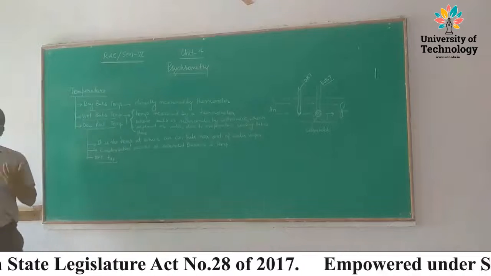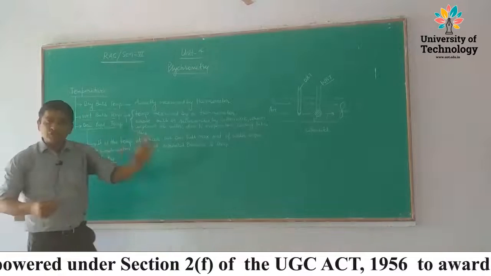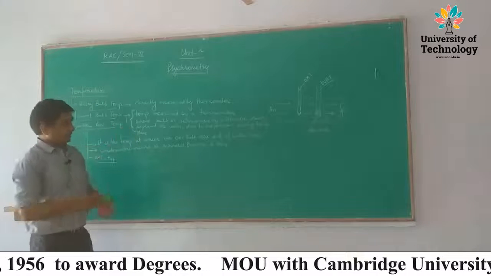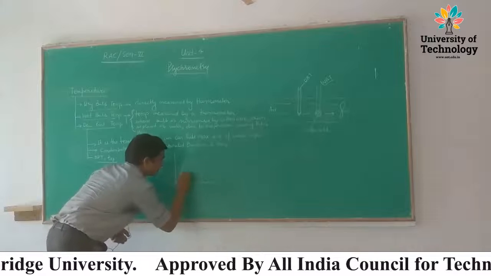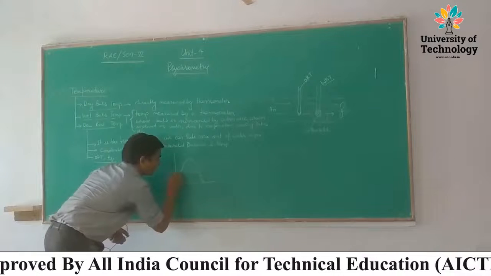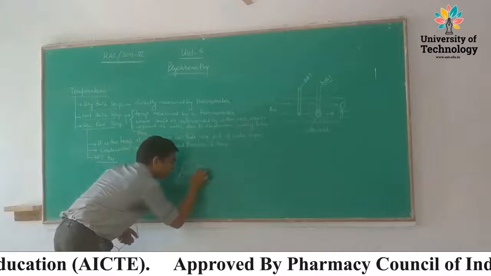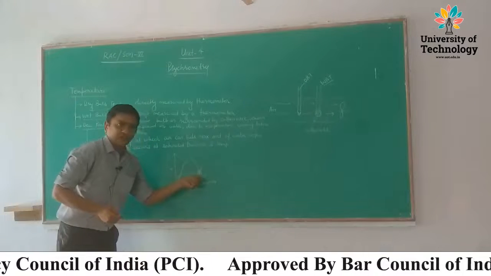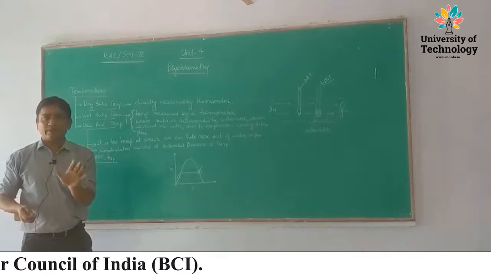So during saturation condition, if air is available in saturation condition, it means air is about to change phase. If air is at this temperature and pressure, it means the mixture of air is at this condition, and it can contain the maximum amount of water vapor.